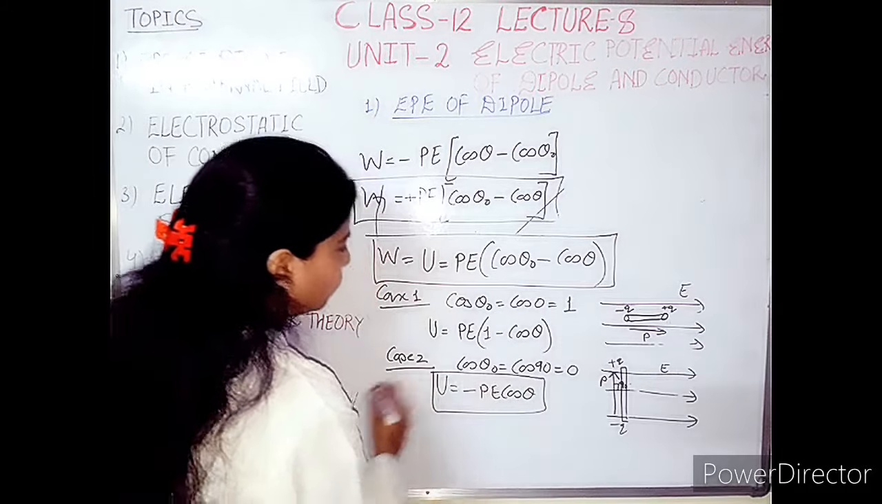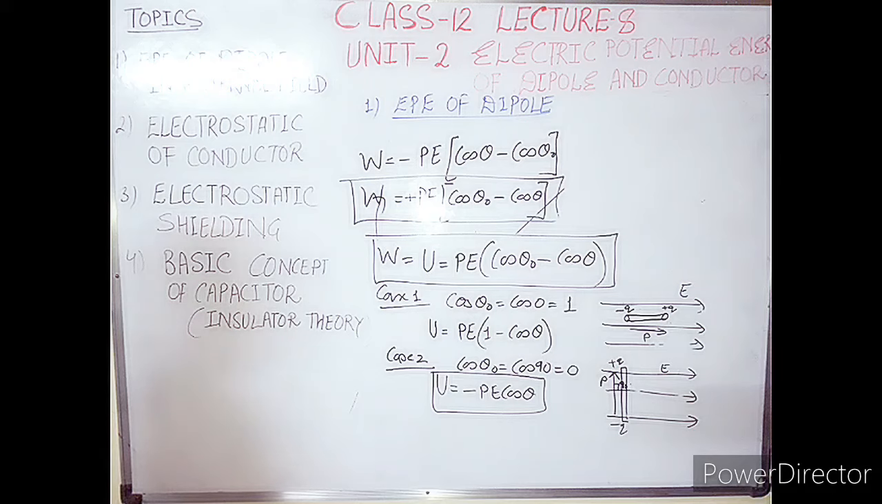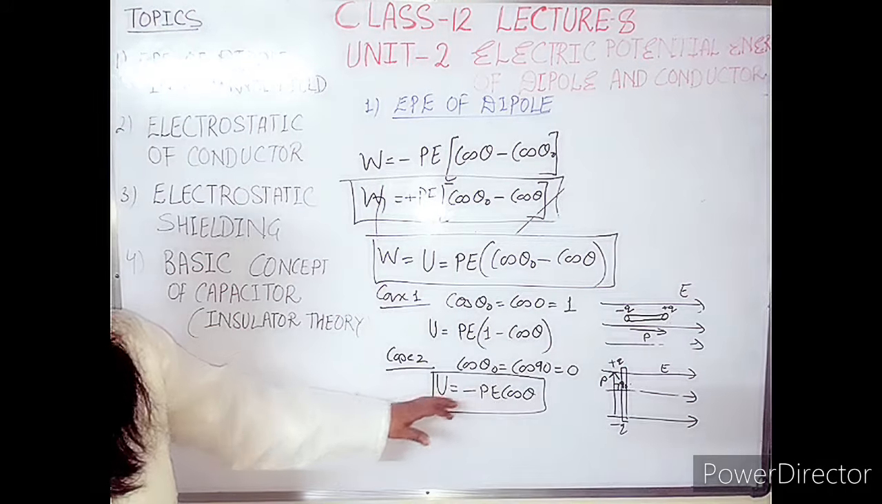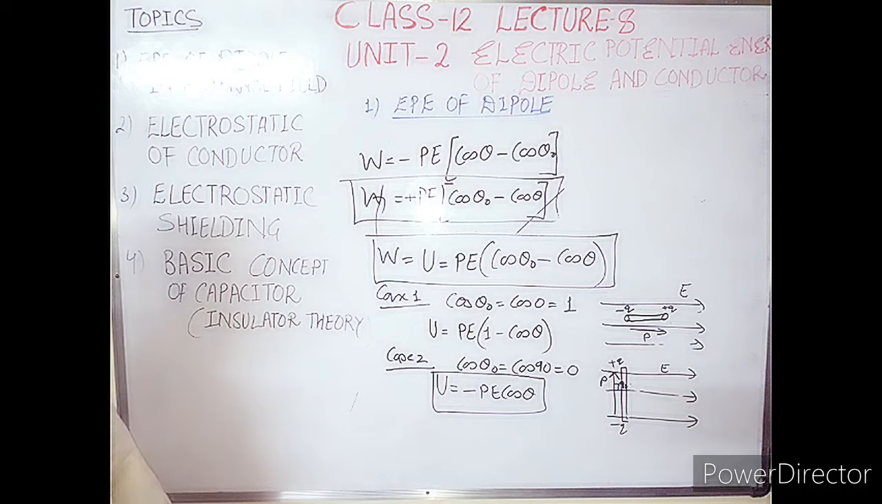This is one more formula related to the electric field. Generally the dipole enters the field in this manner. So this is the sure case we get if the dipole enters at the perpendicular axis of the electric field. So U is equal to minus PE cos theta.